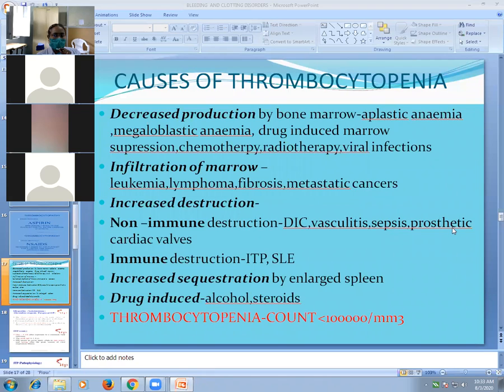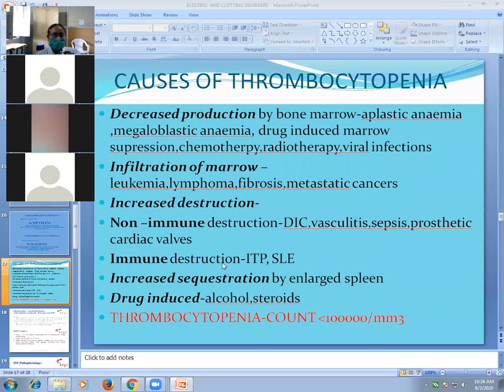Then prosthetic cardiac valves, as in mitral stenosis, aortic stenosis, when you replace the cardiac valve. The definitive treatment for mitral stenosis is to replace the damaged valve. When we replace the damaged valve, that is called a prosthetic cardiac valve. So in a patient with a prosthetic cardiac valve, there can occur non-immune destruction of platelets, and that results in thrombocytopenia. So these are the causes for non-immune destruction.